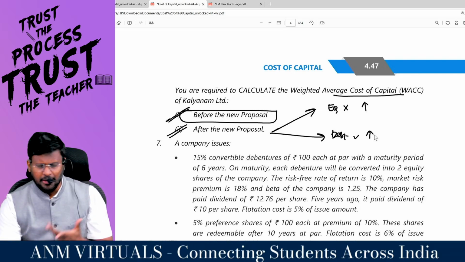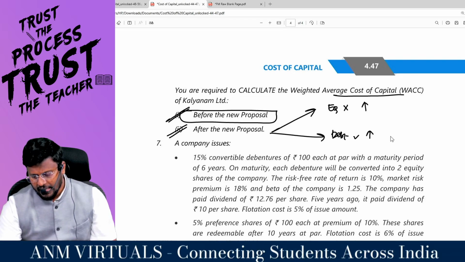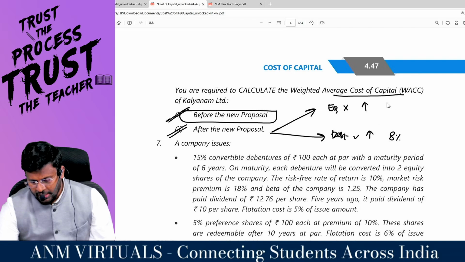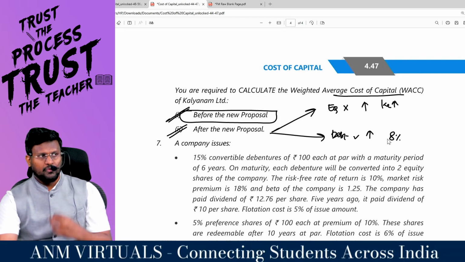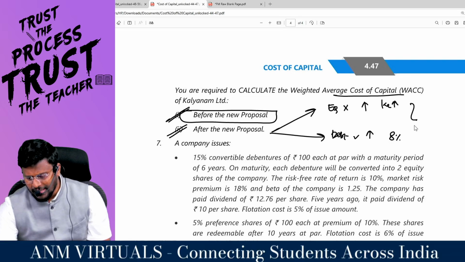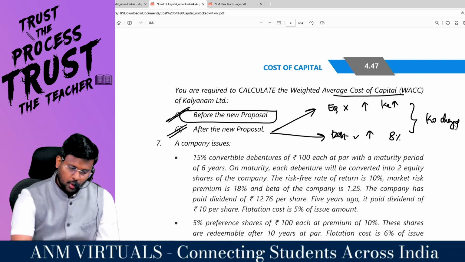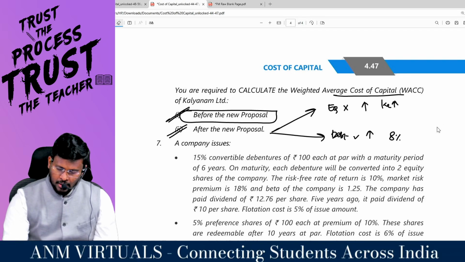KD should have reacted, but in this question, it has not reacted. It has been kept at 8% itself. So KE increased and KD was constant, so automatically KO also changed. Are you able to appreciate or understand this question?